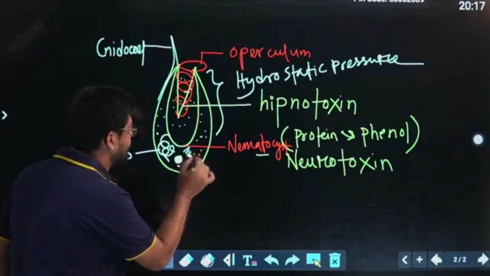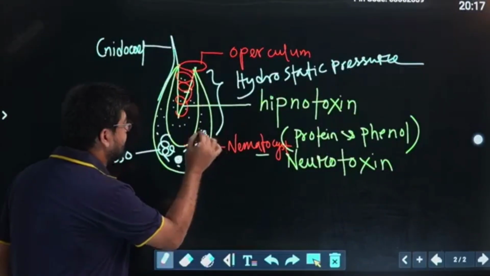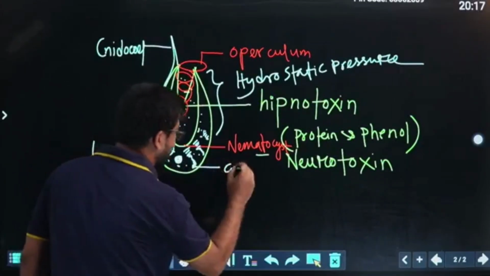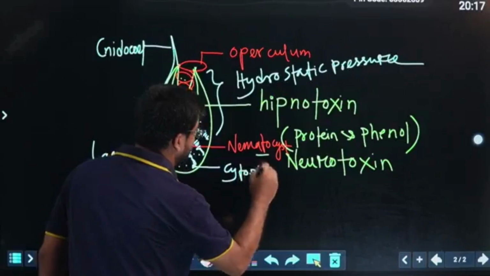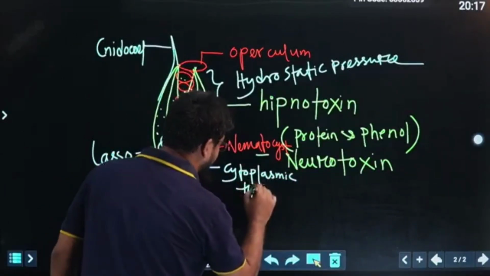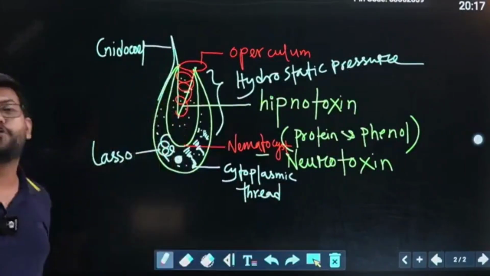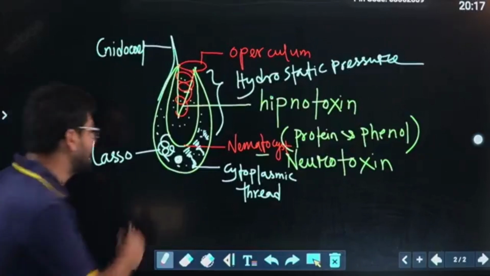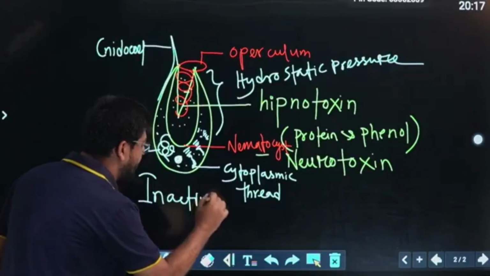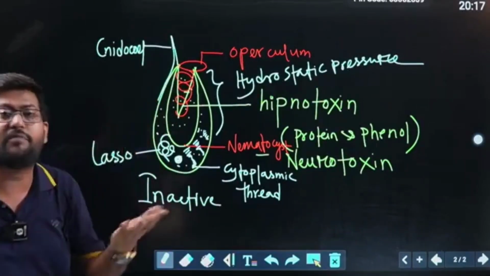Sometimes the cytoplasm thickens to form a thread-like structure, so you can say it is the cytoplasmic thread. This structure hides under the operculum, so it is in an inactive form. When it is activated, this structure can never be retrieved.